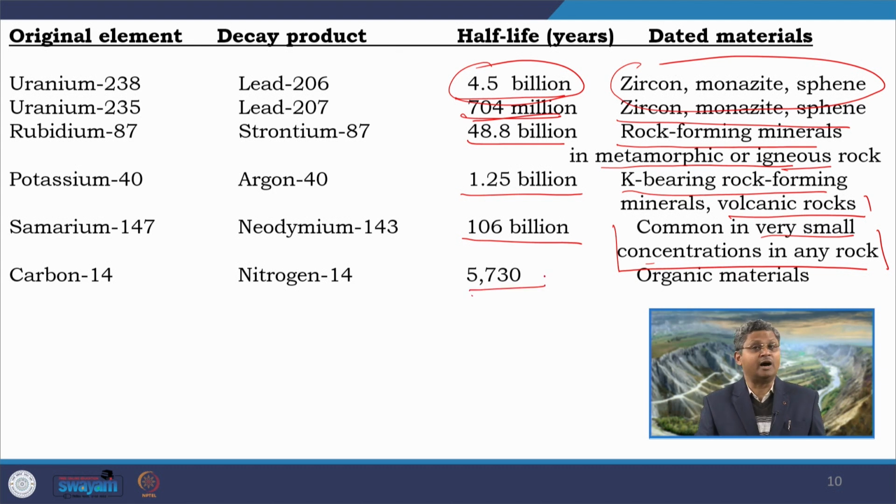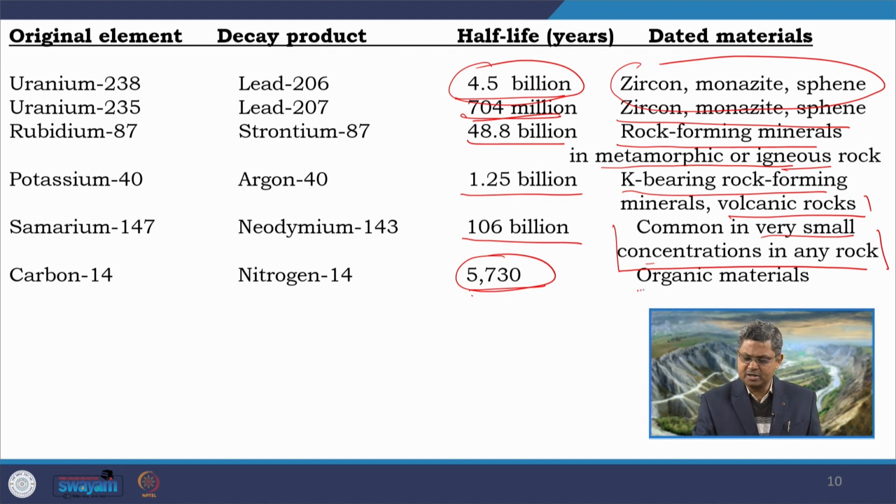So, the half life involved is 5730 years. The half life is significantly small in this case, and that is why the carbon 14 method is commonly used for determination of age of recent sediments, maximum up to the Cenozoic. Beyond that, we cannot get good results using carbon 14.